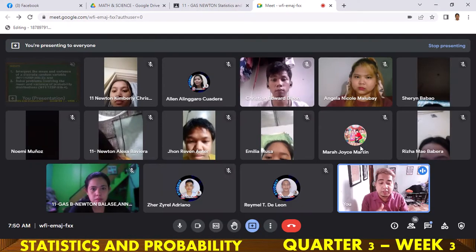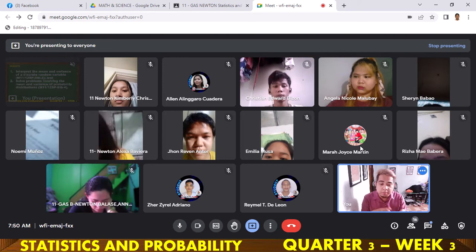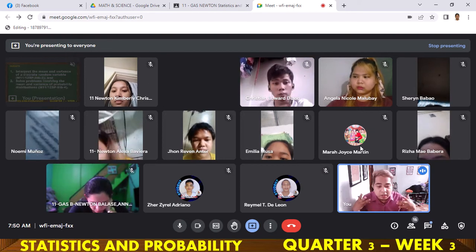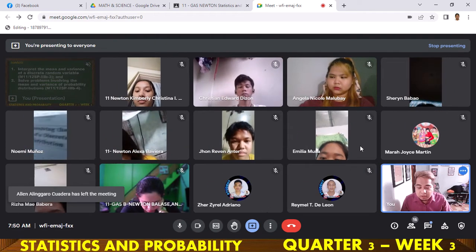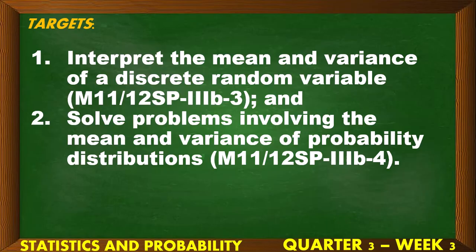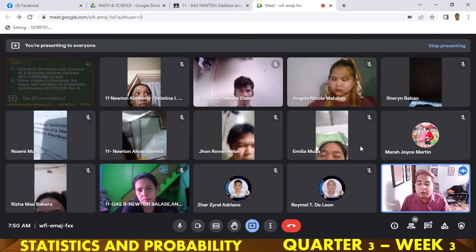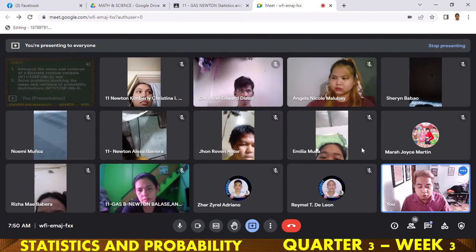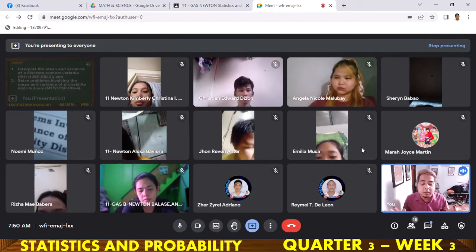Last time kasi, di ba, we are just solving. So this time, after solving their values, we will now interpret what is the meaning of that solved value. Next is to solve problems involving the mean and variance of probability distribution. 2 objectives only, no? Medyo mabigat kasi nga i-apply na natin to sa daily life.